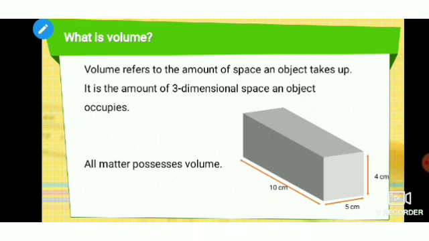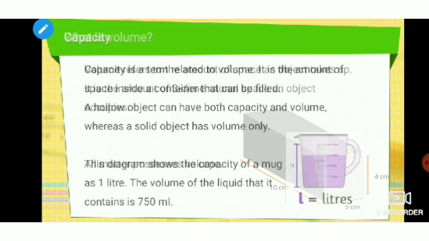We all know what three-dimensional space is, which has three dimensions, like a cuboid has length, breadth and height. But a two-dimensional shape is a rectangle, which doesn't have any height. So if there is some height in any object, that is called a three-dimensional object. So volume is the space occupied by a three-dimensional object. All matter possesses volume, we all know. You can see a cuboid over here.